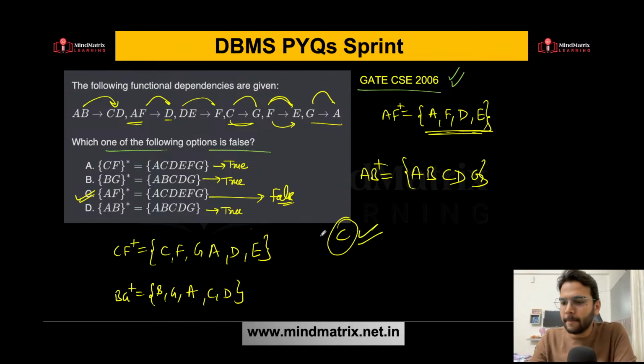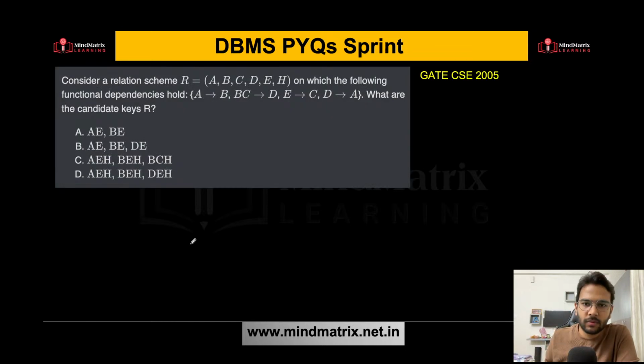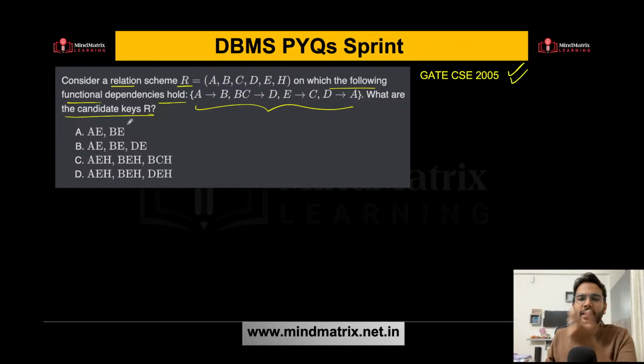Is this clear? Any doubt, anyone? Okay, let's proceed to the next question now. GATE CSE 2005. Consider relation scheme R on which the following functional dependencies hold. What are the candidate keys of R? Again, similar type of question.